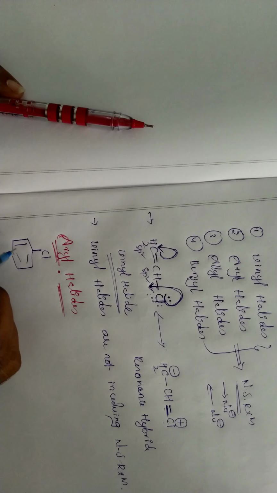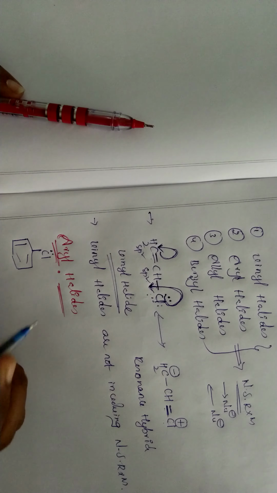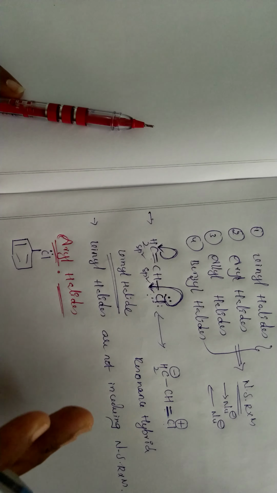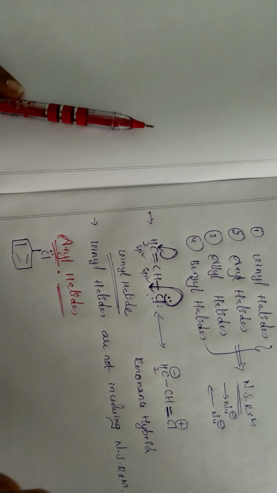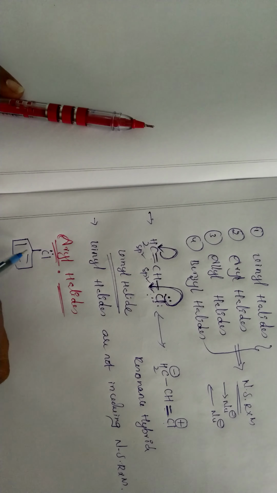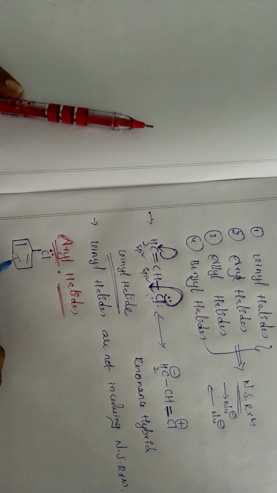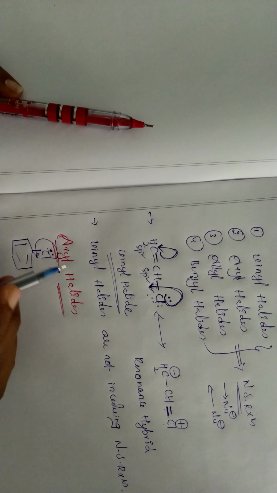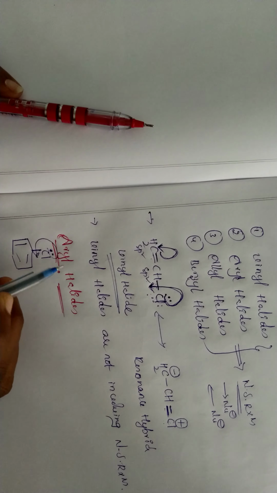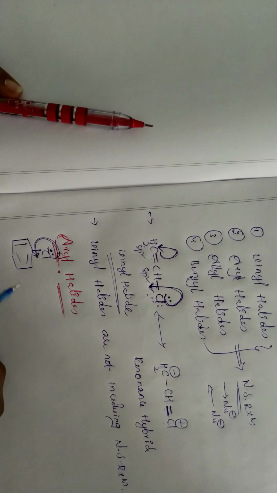In the same way, here also chlorine has a positive M effect. Chlorine has lone pairs of electrons. Chlorine should be eliminated as Cl minus, but due to delocalization, due to the presence of resonance with this double bond, these lone pair electrons along with the benzene ring do not allow chlorine to leave as Cl minus. Instead, these electrons are involved in delocalization or resonance with the benzene ring.